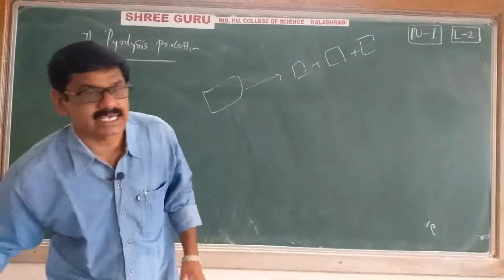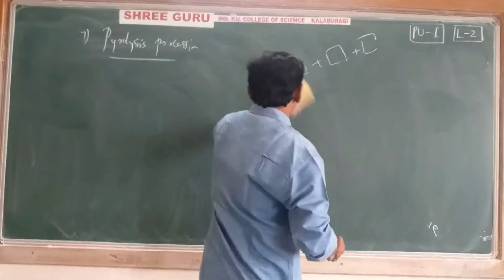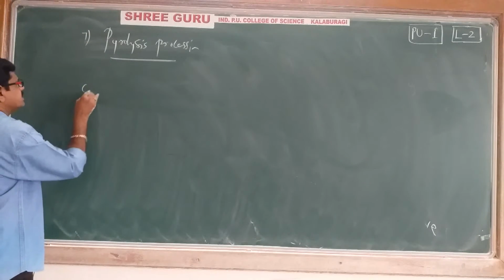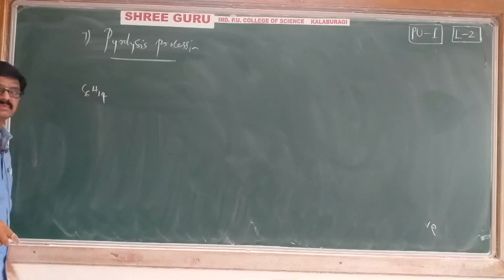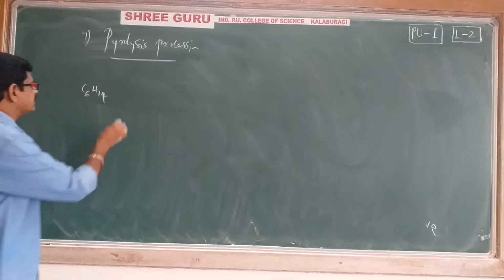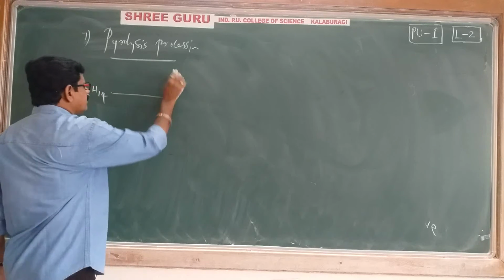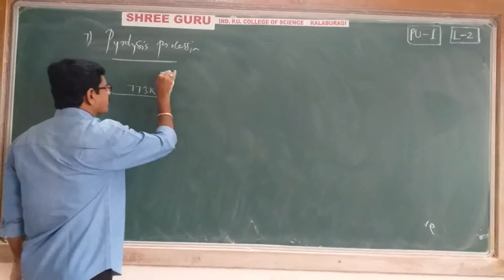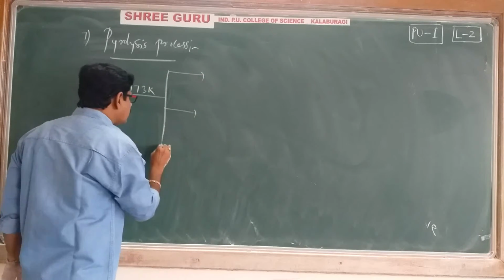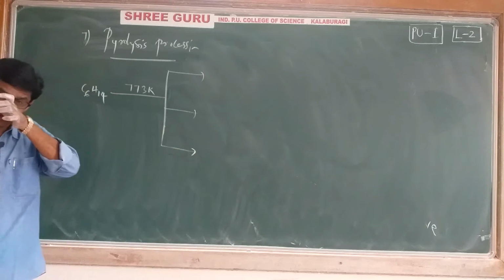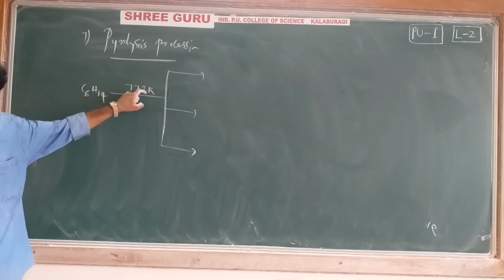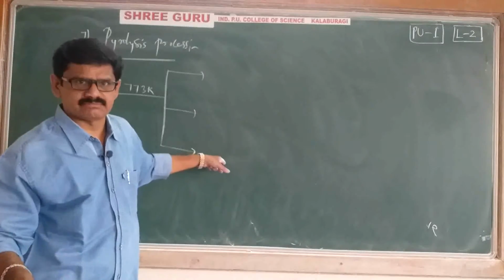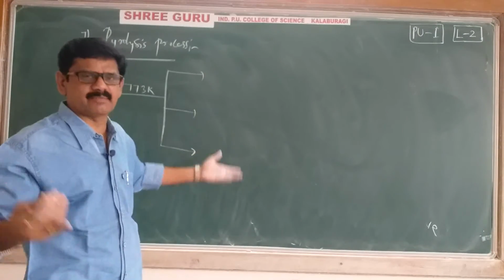Let's take an example and discuss. I have taken C6H14, its name is hexane. When hexane is heated at 773 kelvins, I'll give you all the possibilities; anything may happen.